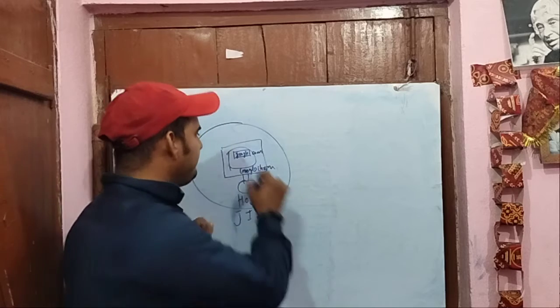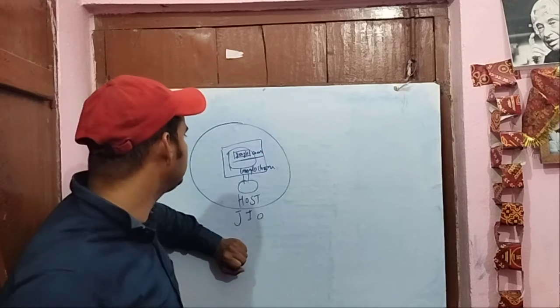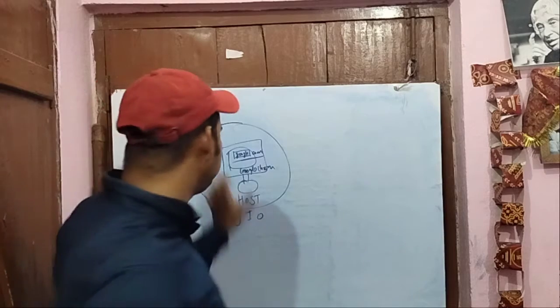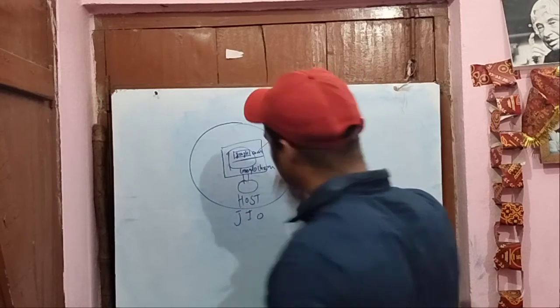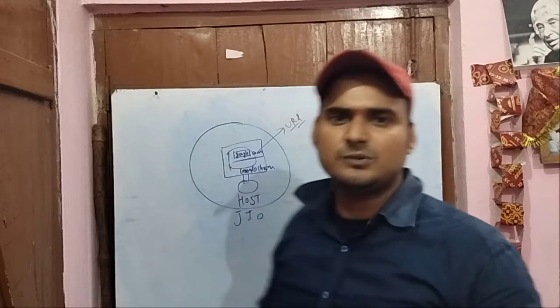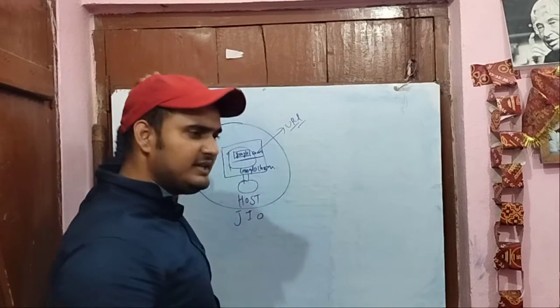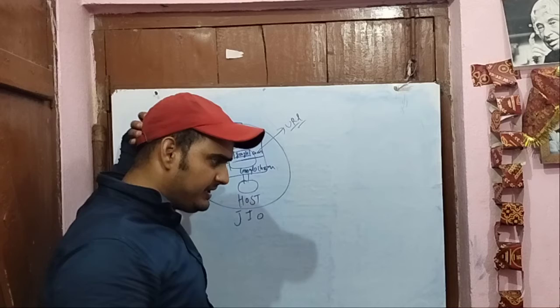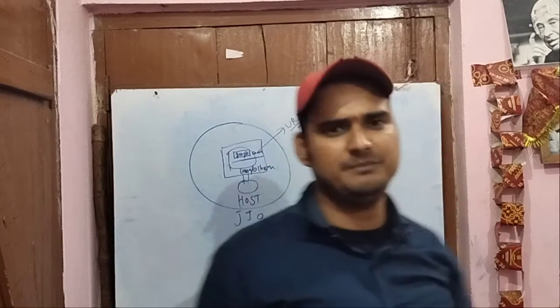So when we type google.com in our browser, what is going to happen? This is actually a URL, a domain name. In networking, every computer is recognized by a unique address that is called the IP address. I hope you all know about the IP address.